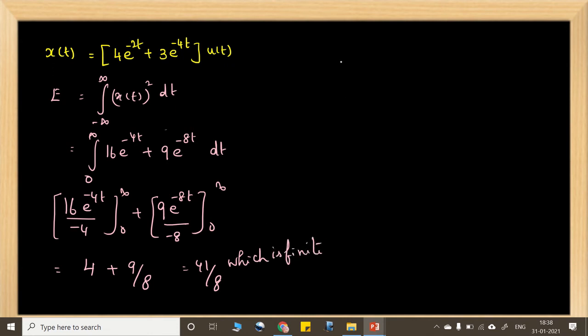So directly we can calculate the power. We know that energy equal to power into time. So power equal to 1 by t into energy, where energy is 41 by 8. When you apply limit t tends to infinity to the power, you will be getting the power equal to 0 here. Okay. So the power is 0, energy is finite here. So the given signal is the energy signal.